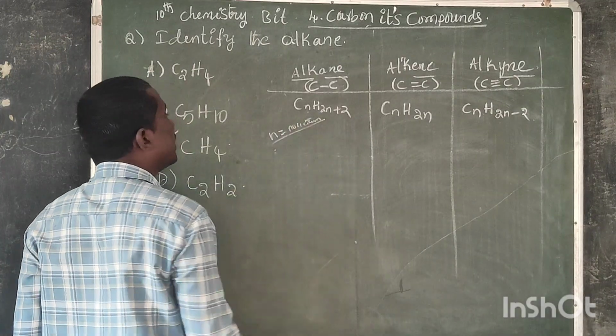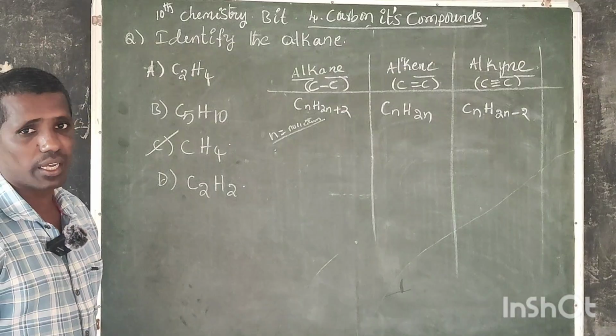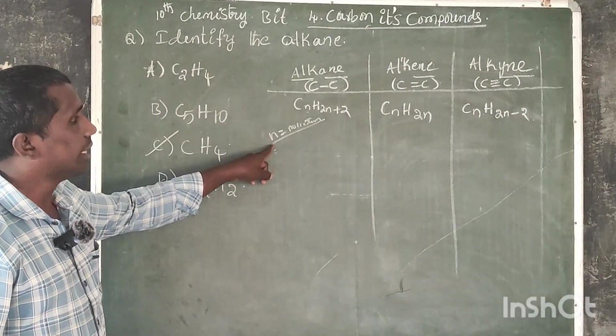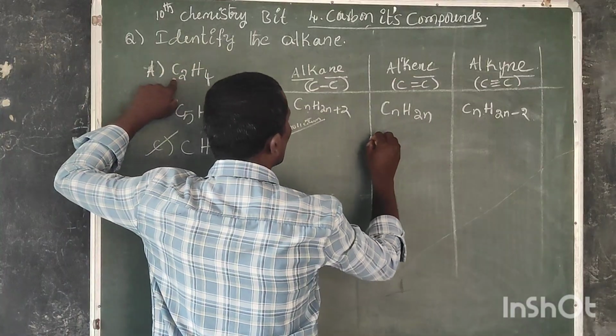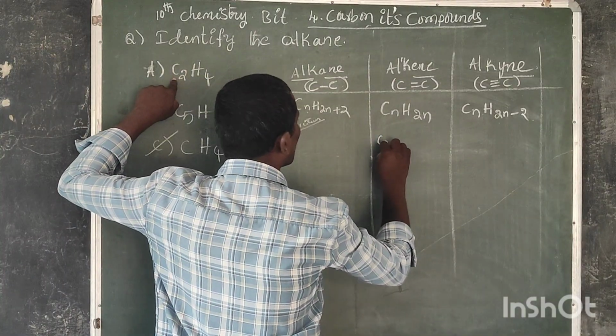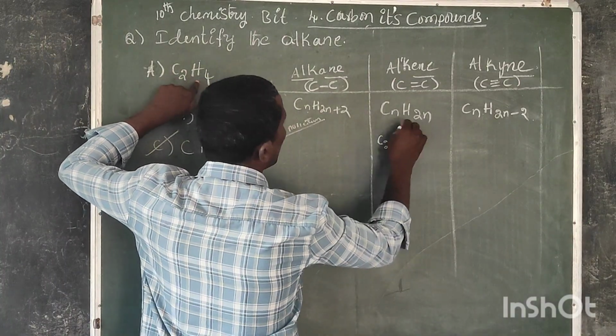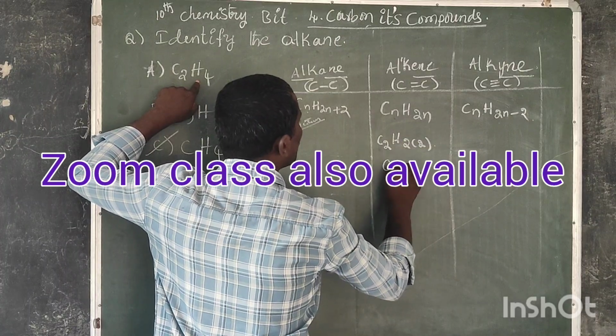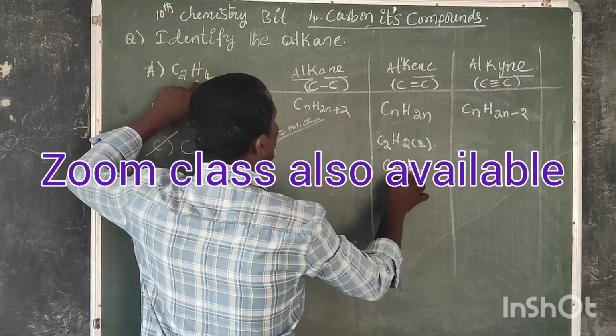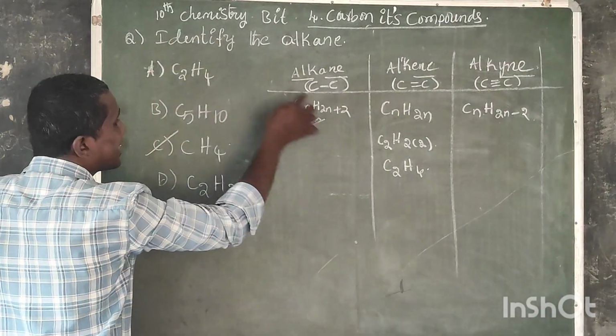In C2H4, n is equal to 2, so C2H2 into 2, C2H4. So it is an alkene.